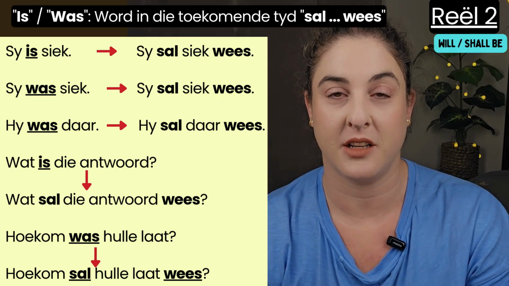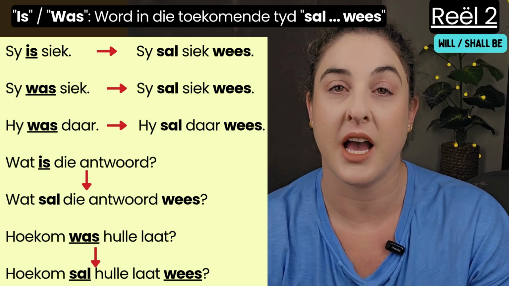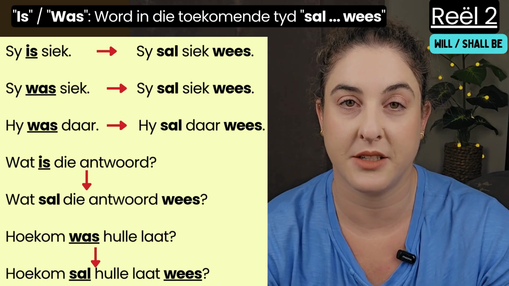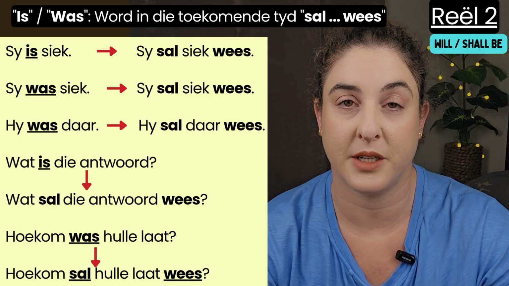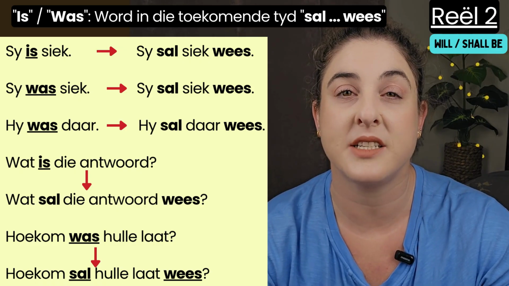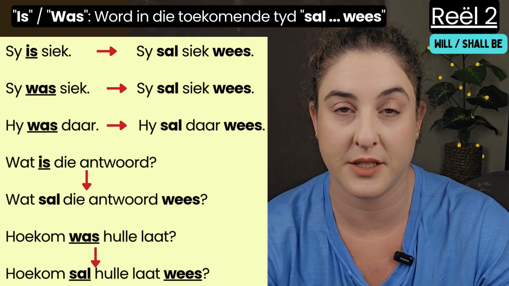Hy was daar. He was there. Hy sal daar wees. He will be there. We look at a question sentence. Wat is die antwoord? What is the answer? And then future tense will be wat sal die antwoord wees?